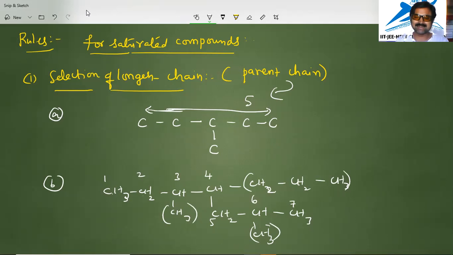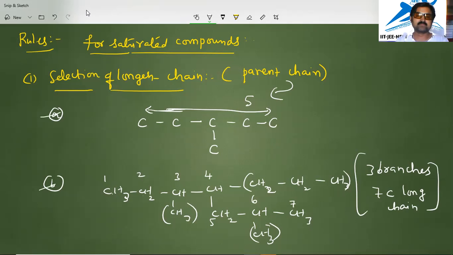This is called the correct selection of the carbon. The longest chain has 7 carbon atoms and 3 branches. So here how many branches are there? Branches means side chains. Here we have 3 branches, and not only that, it has a 7 carbon long chain we have identified, that is the parent chain. So this is the important thing to observe in this sub rule of selection of the longest chain. Okay, let us move to the next one.